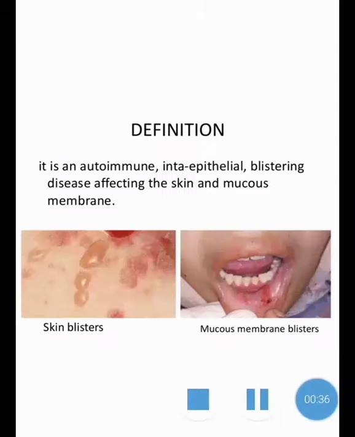We can see the definition of pemphigus. It's an autoimmune intraepithelial blistering disease affecting the skin and mucous membrane. Okay, it's an autoimmune. So autoimmune means the body acts against the body itself, our own body. So that is the meaning of autoimmune. And intraepithelial blistering disease. So it may affect the skin and the mucosal layers.